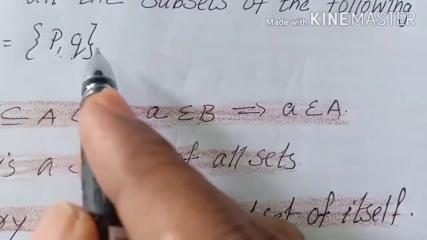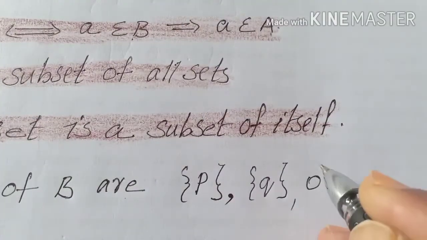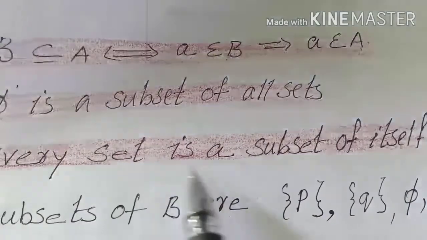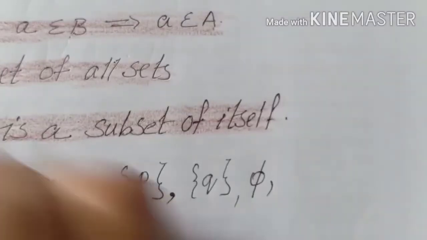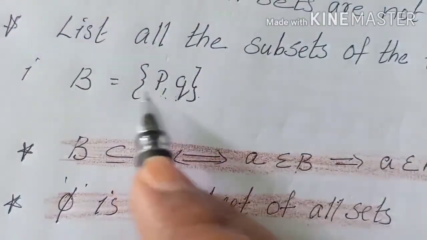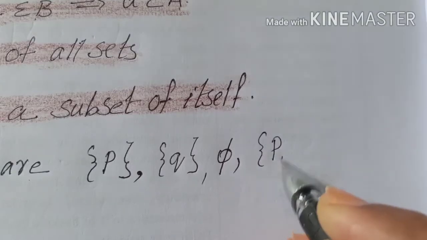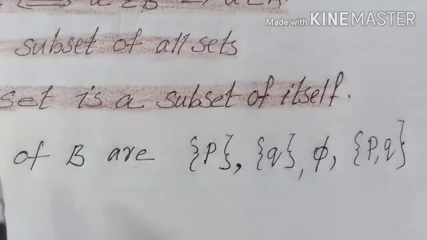No elements are there. So the next condition, phi is a subset of all sets, we told. So phi is a subset. And what is the next condition? Every set is a subset of itself. So every set means a set itself. Set itself means PQ itself. PQ. So these are the subsets of set B.